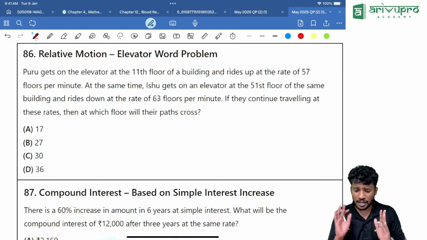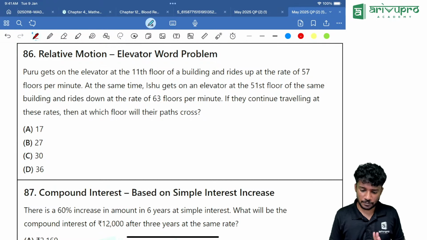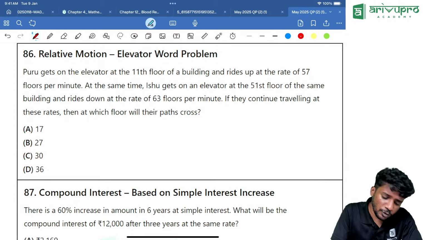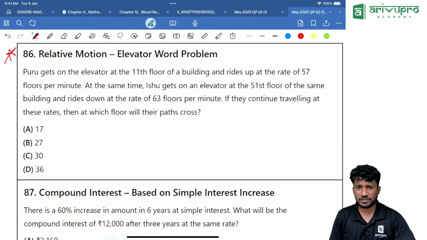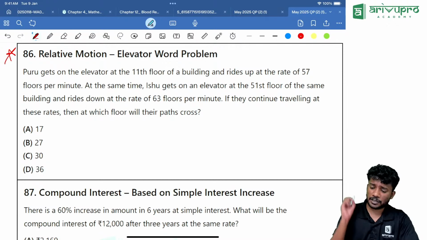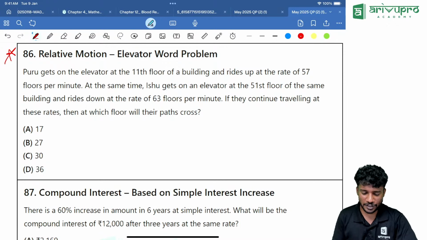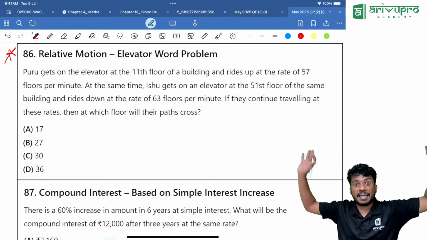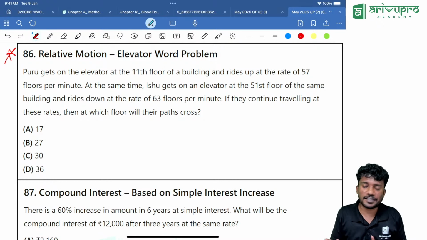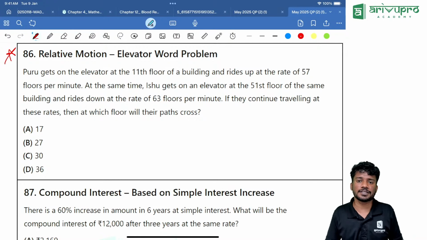Next one. This one, you can approach it in 2 different ways. Okay. So here is one of the good questions from this chapter, which was asked till today. I know that inside the exam hall, with that exam pressure, you will find it completely difficult and you will not get the answer. Most of you might not have got the answer also.